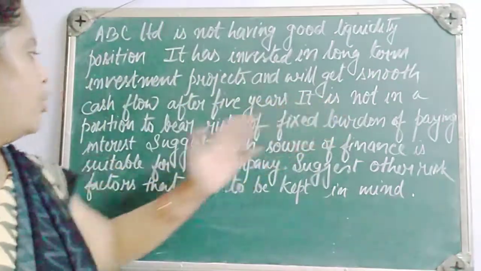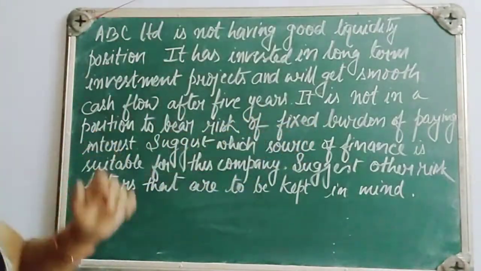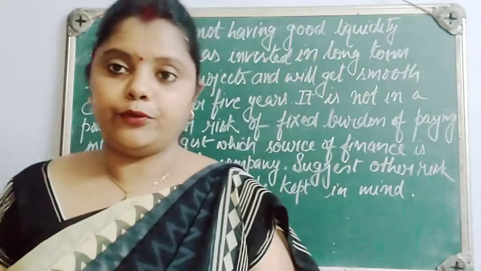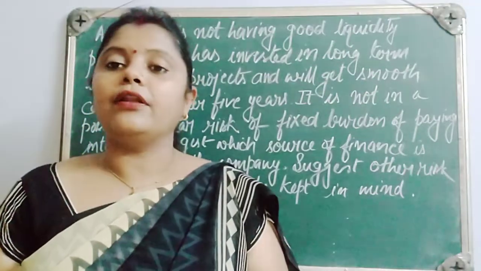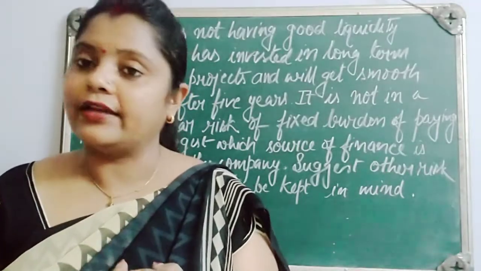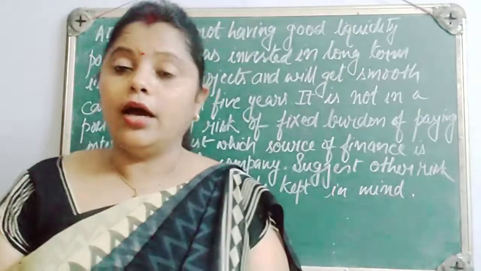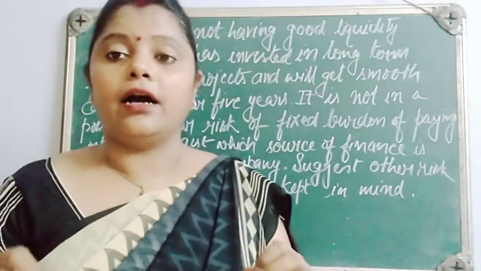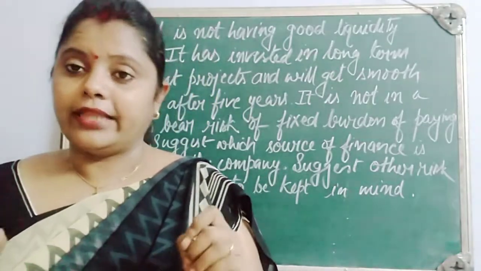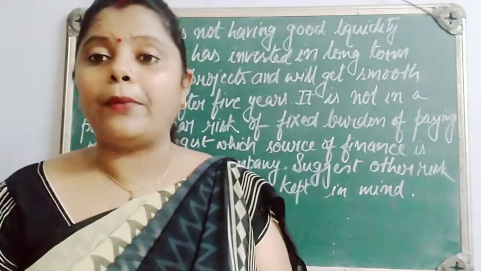Now it is not in a position to bear the risk of the fixed burden of paying interest. When we take a loan from any financial institution like a bank or from the capital market, we have to pay interest. Also if we are issuing debentures, that means we are taking a loan from the public, at that time also we have to pay interest.